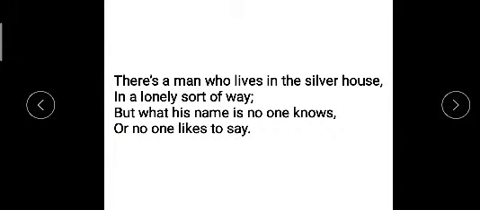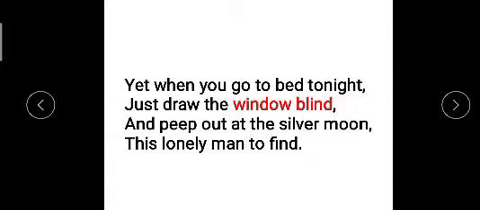And the poet says that someone lives in the silver house. There is a man. Okay, and how does he live? He lives in a lonely sort of way. And do you know the name of that man? No. But what his name is, no one knows. And also, no one likes to say. Okay. So, see the next stanza.